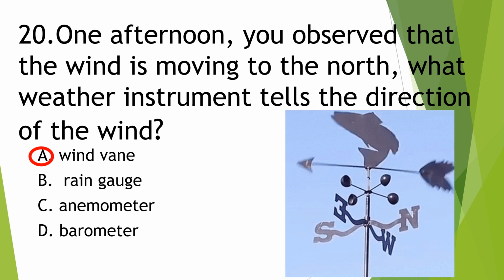Next, one afternoon, you observe that the wind is moving to the north. What weather instrument tells the direction of the wind? A. Wind vane. B. Rain gauge. C. Anemometer. D. Barometer. Okay, it is the wind vane.